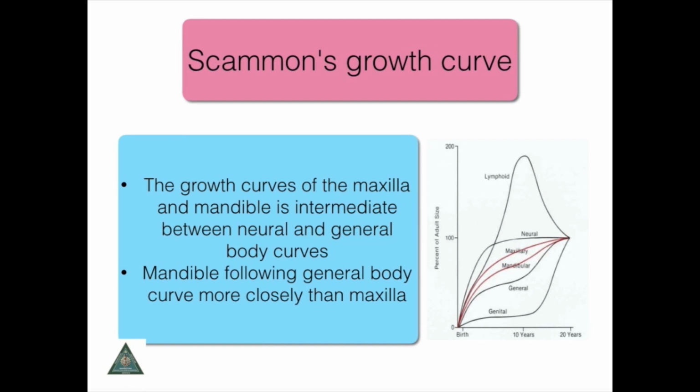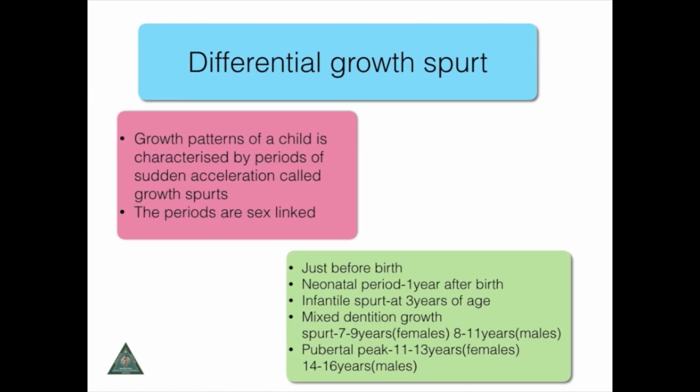Scammon's growth curve has also been described for the maxilla and the mandible, where the maxilla follows the neurocranium and the mandibular growth almost follows the skeletal growth. The differential growth spurt is another aspect, which says that there are sudden accelerated peaks of growth taking place, and it is sex linked. There are different peaks: just before birth, the neonatal period, 1 year after birth, the infantile spurt at about 3 years of age, the mixed dentition growth spurt, and the peak pubertal growth spurt.